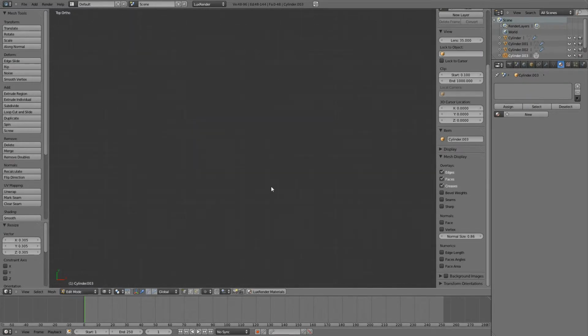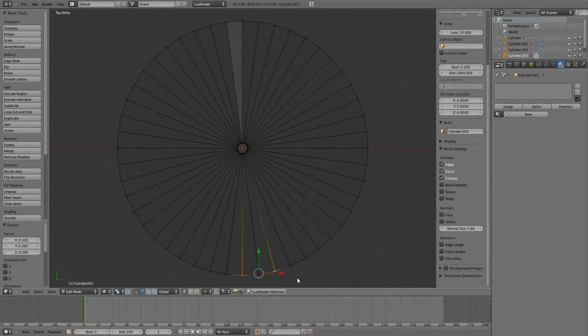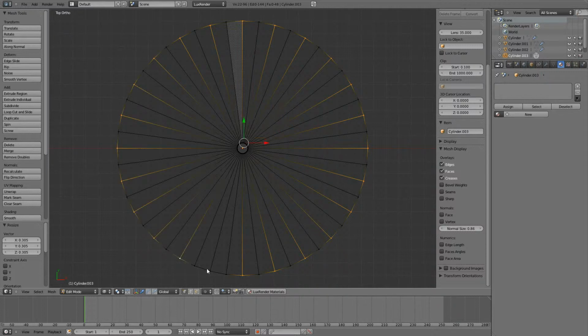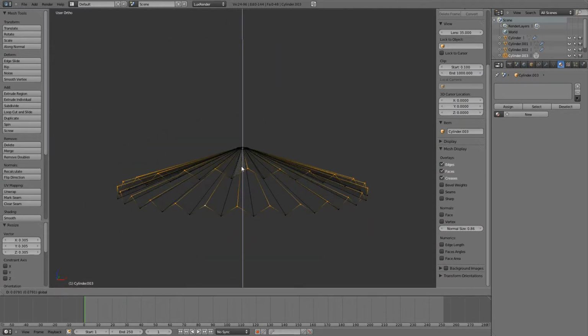Now I want to go to the top view and select the points like so. And we want to move them up.